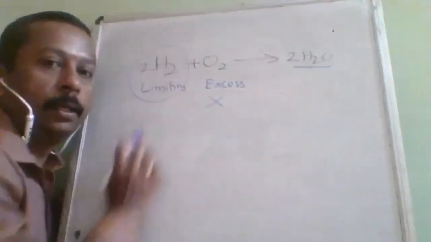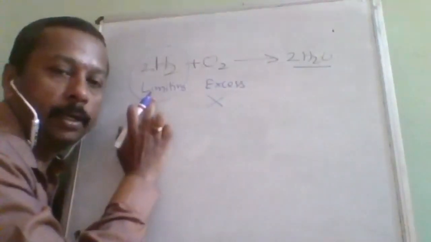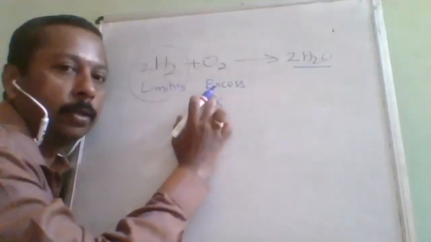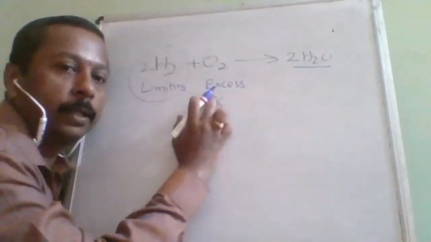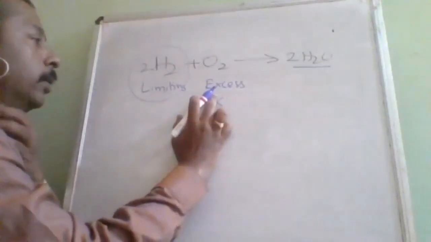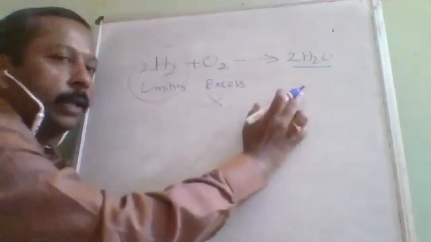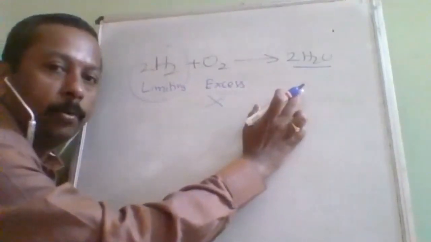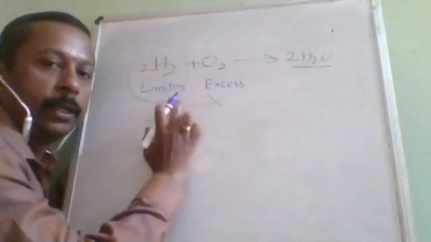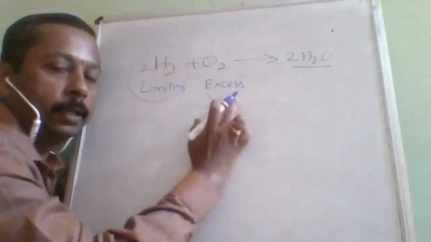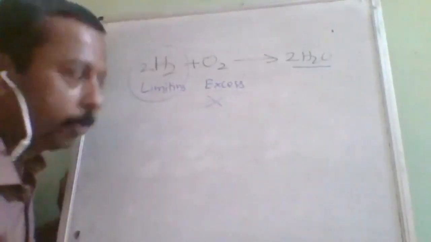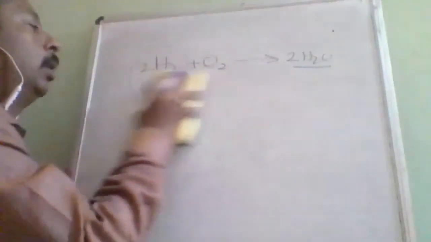You will use only the limiting reagent quantity given in the question, and the excess value you will not use, because something extra will remain after the reaction. So it will give you wrong calculated answers for the product. For calculating the amount of product, we use the limiting reagent, and the excess reagent should be avoided. Is it understood?